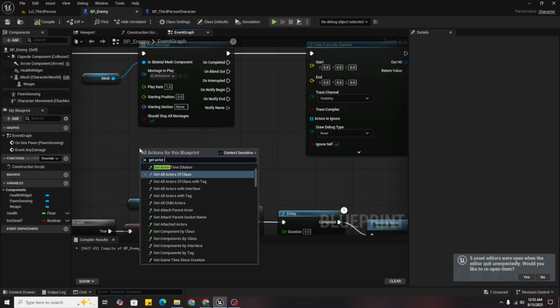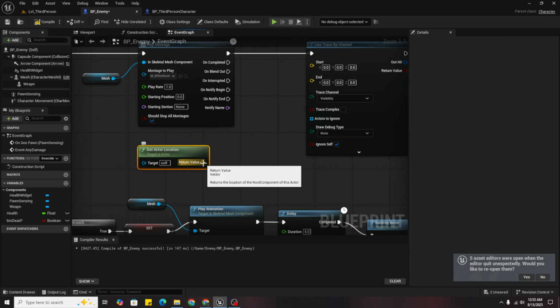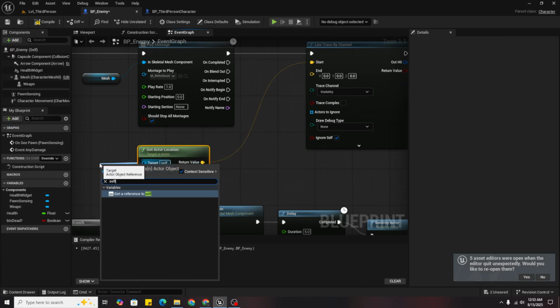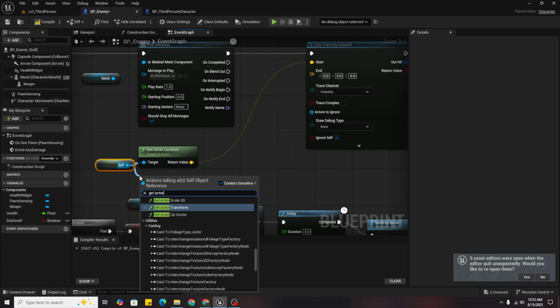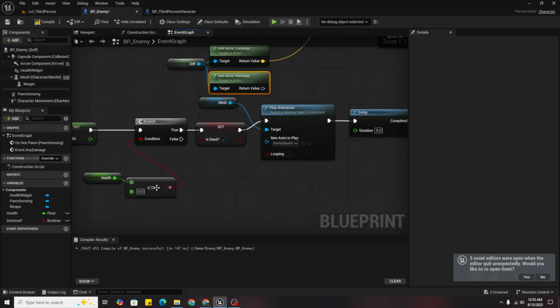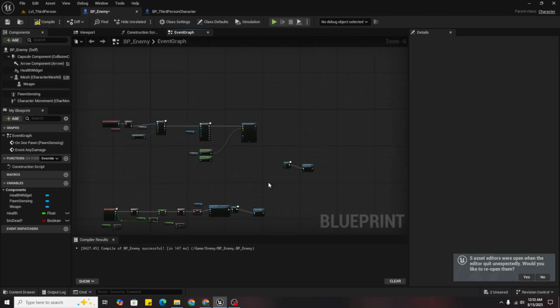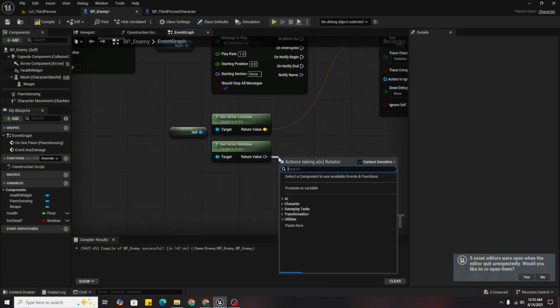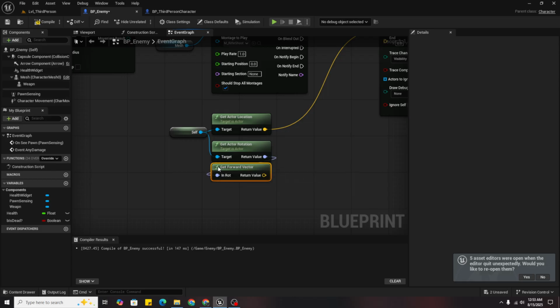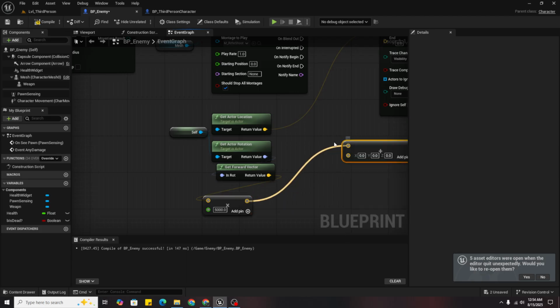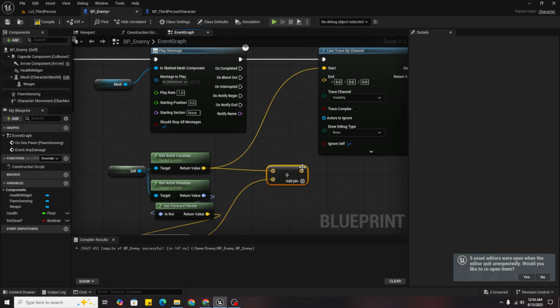So get actor location and set, and then get actor rotation to just move it a little bit down, and then forward vector, multiply it by same procedure we did, right click to float, multiply by 5000, add it, and attach it.